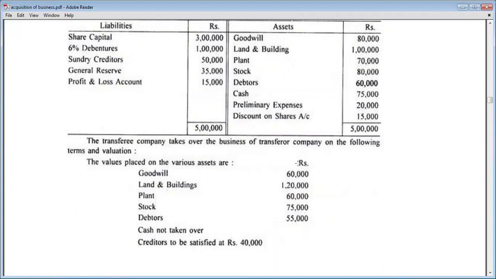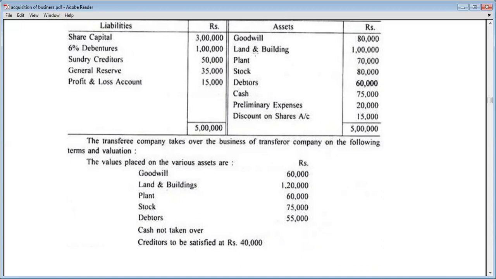The value of goodwill was 80,000 rupees, but the purchasing company takes over the goodwill at rupees 60,000.